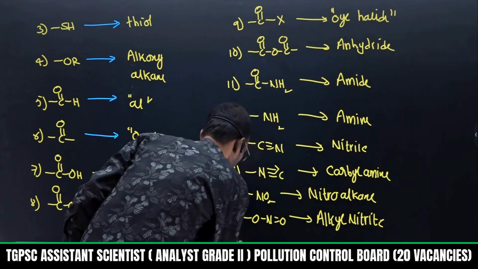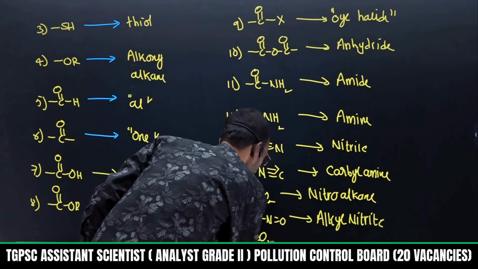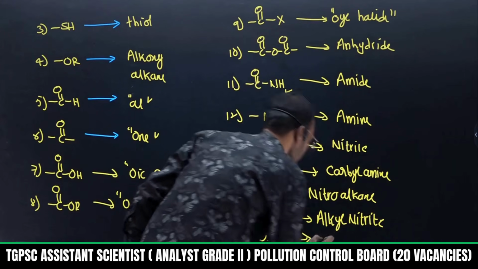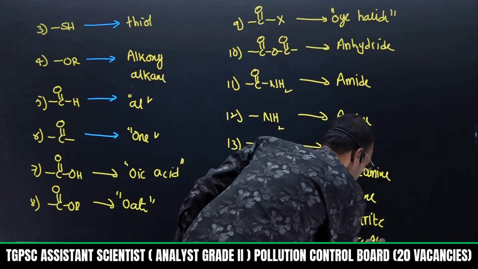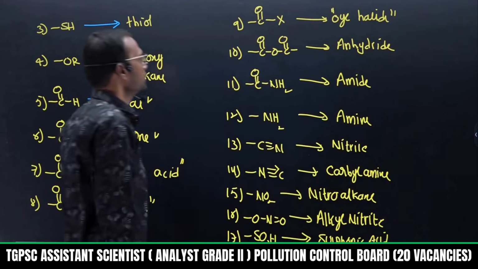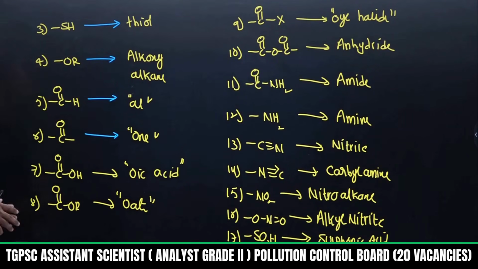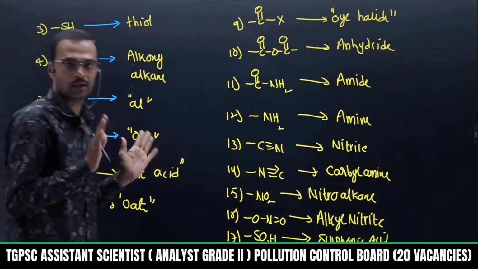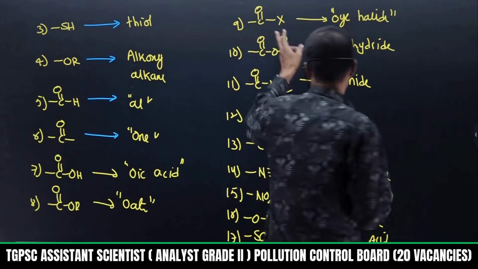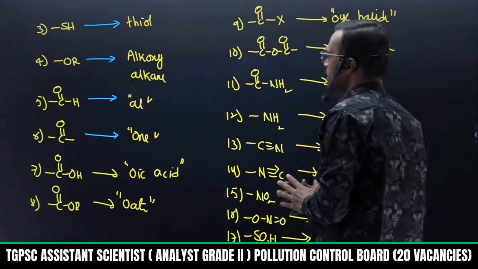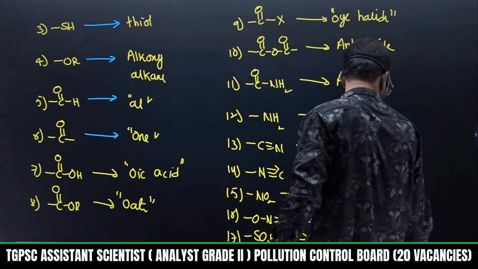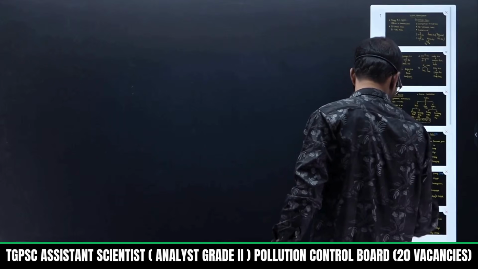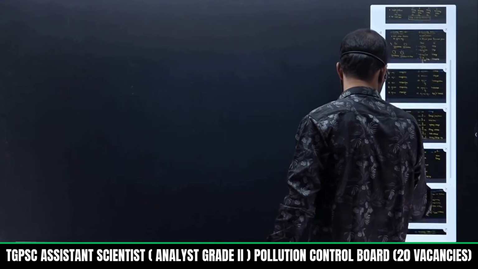And finally, if I write SO3H, this belongs to sulfonic acid. So there is a way of writing secondary suffixes of individual functional groups. These names you need to remember, no other alternative. By watching the molecule, you will be in a position to identify their secondary suffixes. One more time I will explain, especially functional groups only.